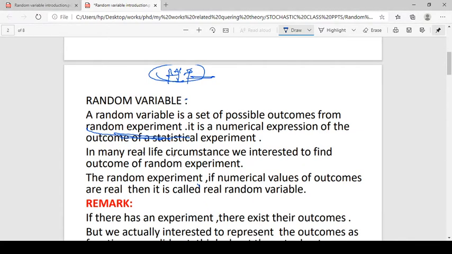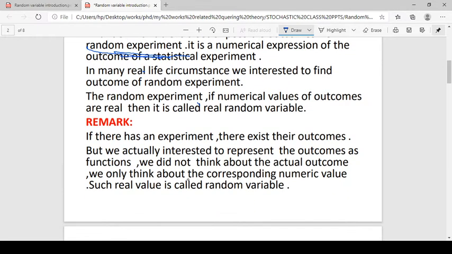In many real circumstances, we are interested in the outcomes of a random experiment, but the outcomes of the random experiment are converted to numerical values.